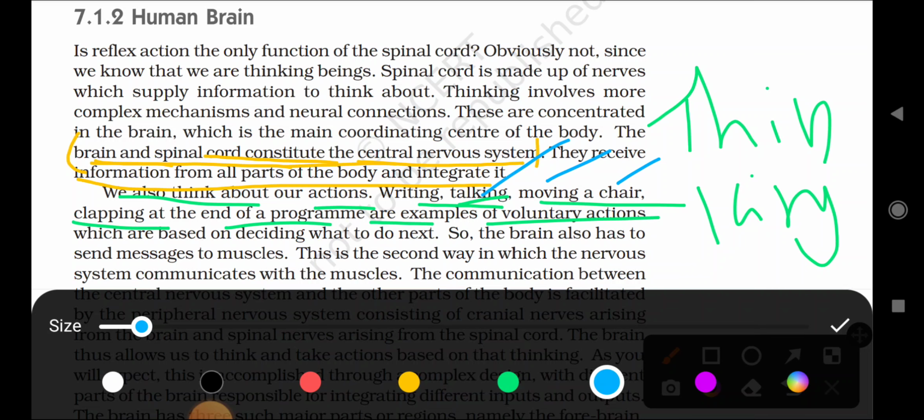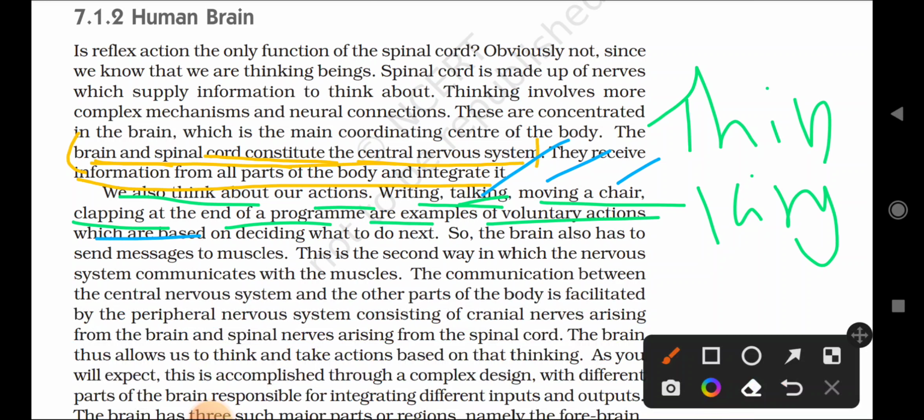Next, these actions are based on deciding what to do next. We decide what we have to do, and that is called thinking. So the brain also has to send a message to the muscles to do the activity. The brain is the thinking part of the body, but in the end it is the muscles that do the work. The information is ordered and transferred by the brain, and finally the work is done by the muscles only. Remember that.